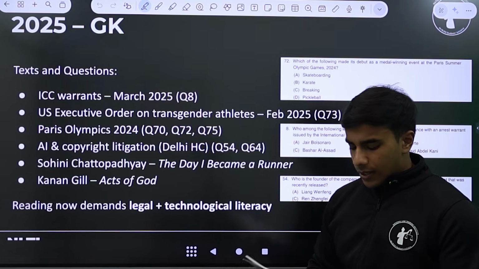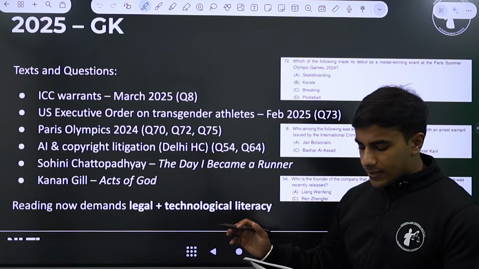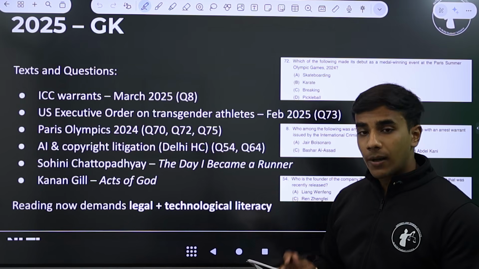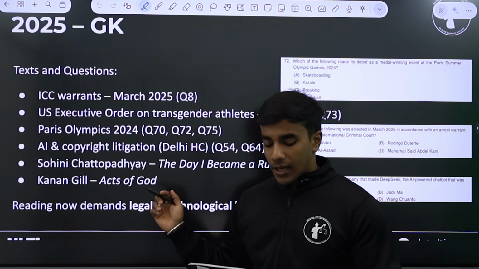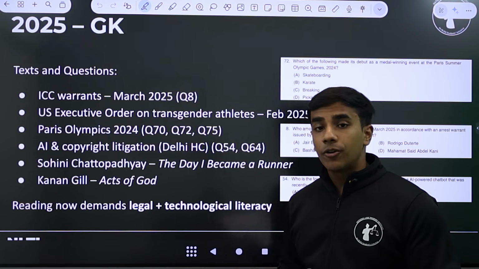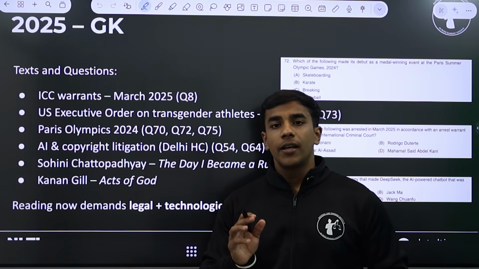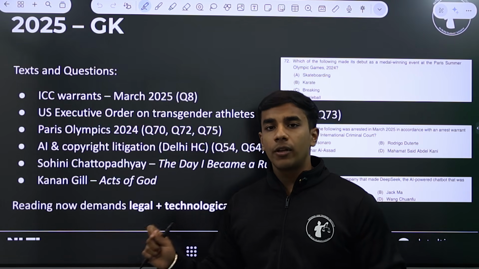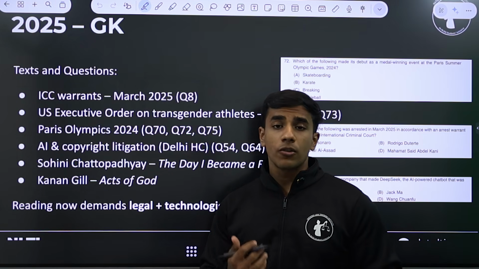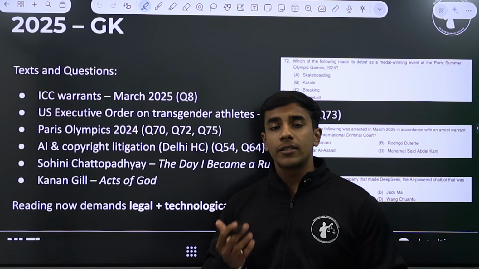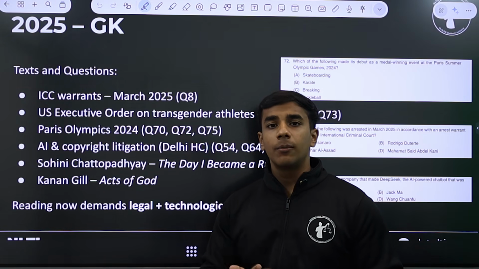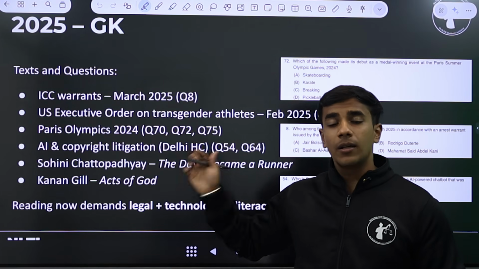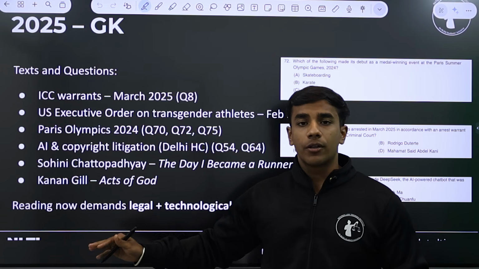But the question is: which of the following was arrested in March 2025 in accordance with an arrest warrant issued by the International Criminal Court? And the answer was Rodrigo Duterte. Who is Rodrigo Duterte? He was the former president of the Philippines. And why does the question assume importance? Because of his crimes against humanity, because of his crimes or attempts to curb democracy in the Philippines. That was why this question was asked in the paper, that too in a passage based on democracy.